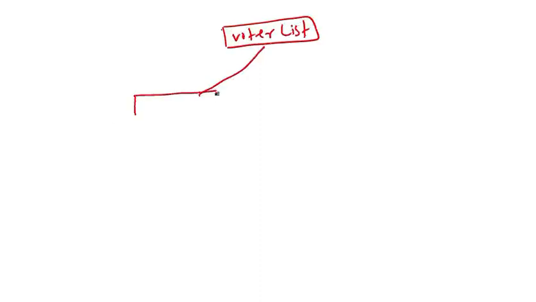Look guys, this is the voter list. From this voter list, some don't go to vote, which means they do not cast vote.